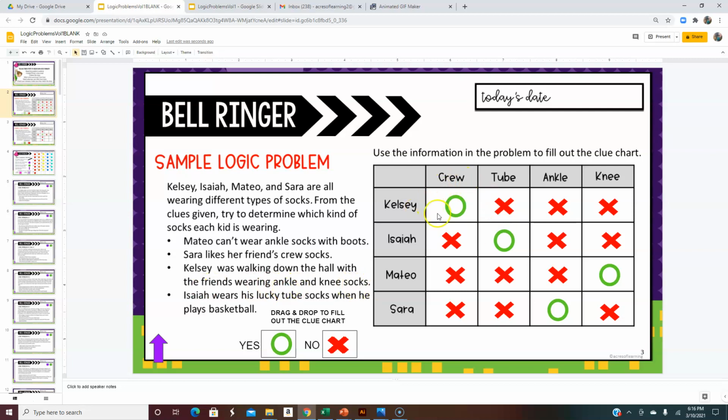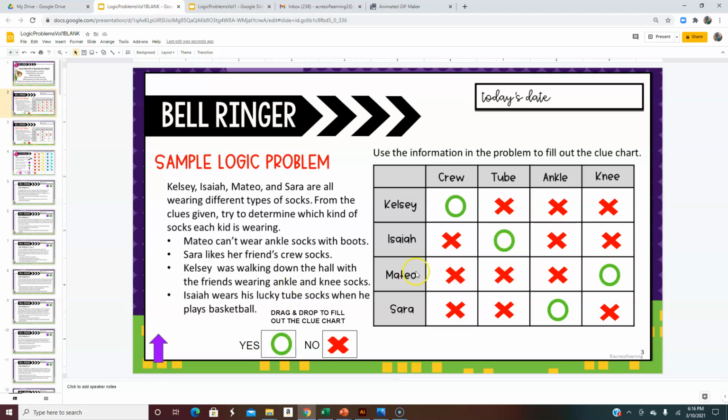Well, we know that Kelsey can't be wearing them. She's wearing the crew socks, which matches. And Sarah and Mateo are wearing the ankle and knee socks. Now we have to make sure that it's Mateo wearing the knee socks and not wearing the ankle socks, because the first clue put an X here. And last but not least, we know for sure that Isaiah was wearing the tube socks.